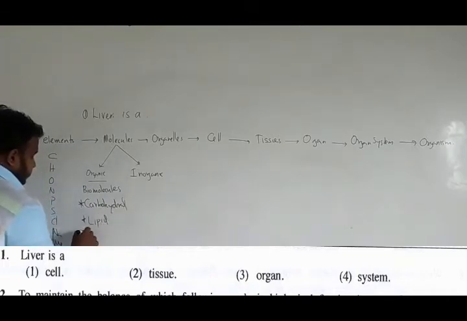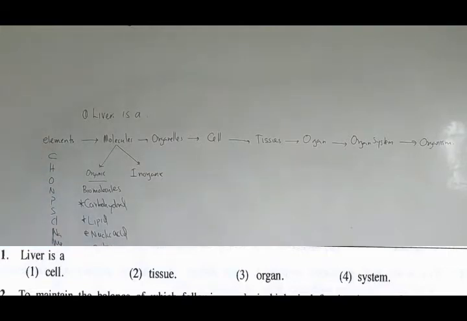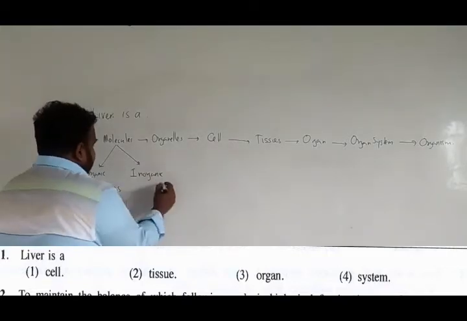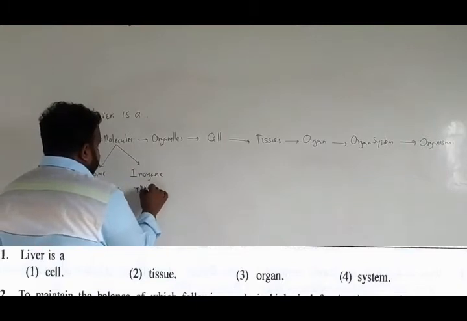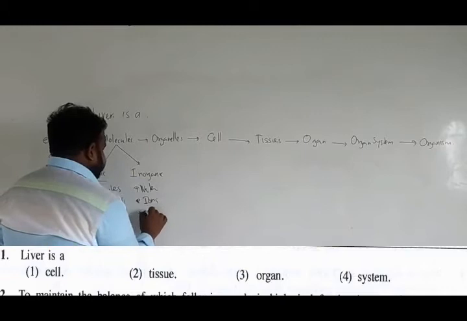lipid, nucleic acid, then protein. When we talk about inorganic molecules, we talk about water, ions and minerals.